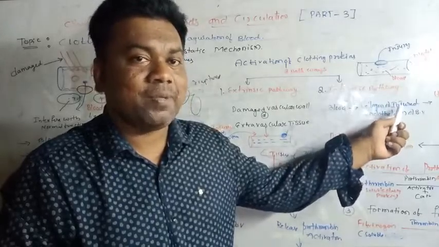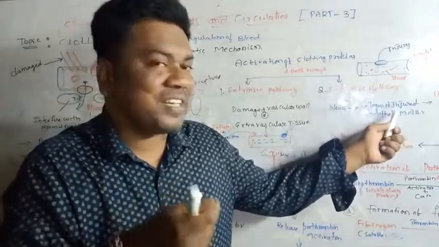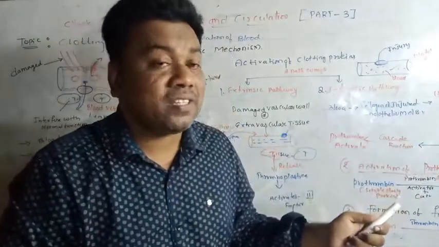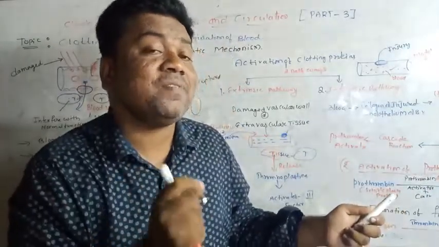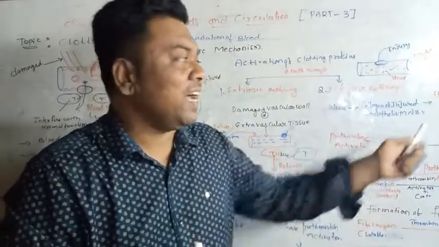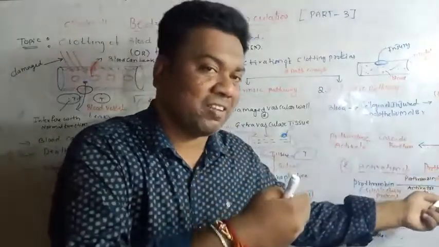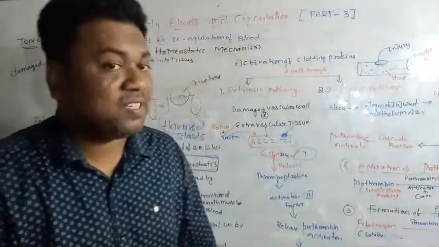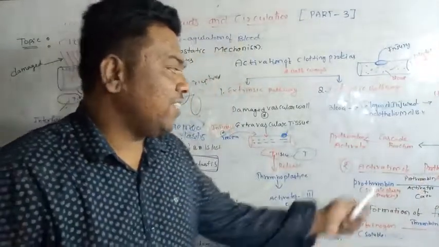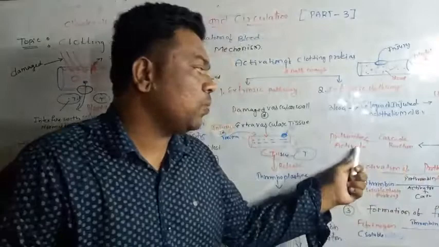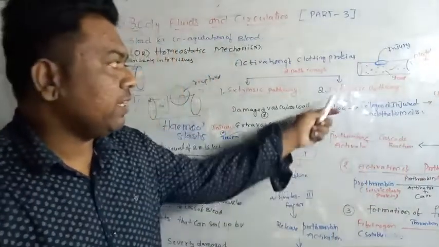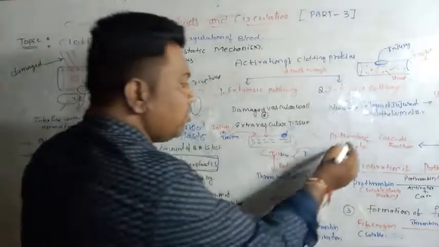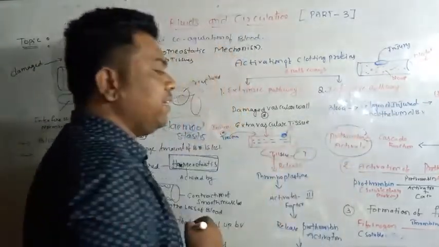During that time, on the inner side of the blood, Hageman factor is released. Where is it released from? It is released from the blood platelets, and it activates another blood clotting factor, influencing the cascade reactions, which means very fast reactions. These cascade reactions produce the prothrombin activator; both the intrinsic and extrinsic factors finally produce the prothrombin activator.